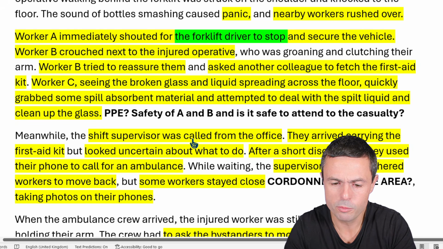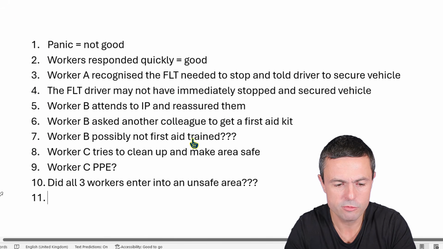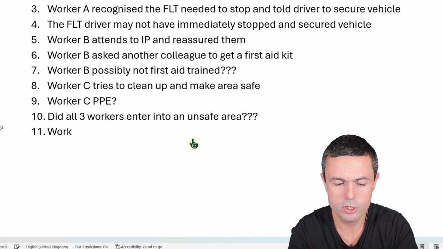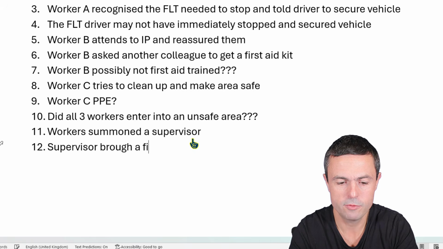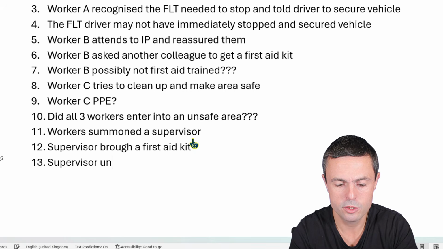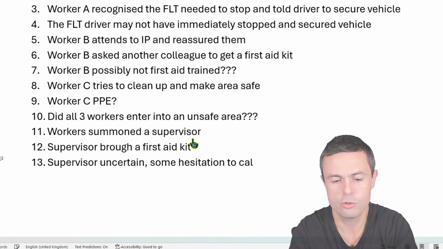Shift supervisor called from the office, got a first aid kit, doesn't really know what to do. So workers summoned a supervisor, that's good. Supervisor brought a first aid kit. Supervisor uncertain, some hesitation to call an ambulance.